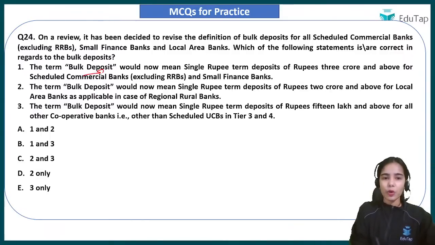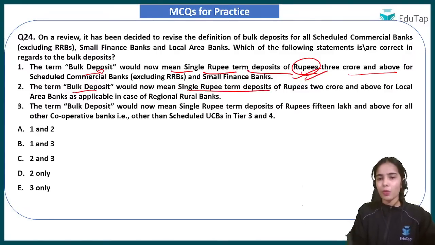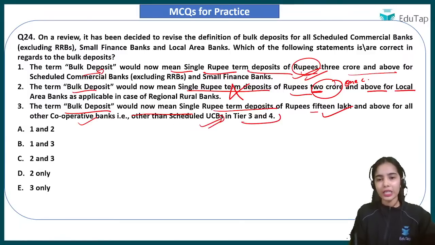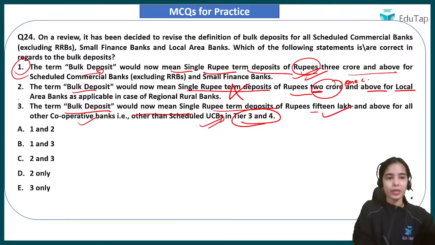The term bulk deposit would now mean single rupee term deposit of rupees 3 crore and above for scheduled commercial bank and small finance bank. Absolutely correct. Bulk deposit means single rupee term deposit of rupees 1 crore and above for local area banks and regional rural banks. So this is wrong. It is not 2 crores, it is 1 crore. The term bulk deposit would now mean single rupee term deposit of rupees 15 lakh and above for all the other cooperative banks, that is other than scheduled urban cooperative bank tier 3 and tier 4. So this is correct. So the first statement and third statement are correct, and you have to find the correct statement. So the answer is 1 and 3.